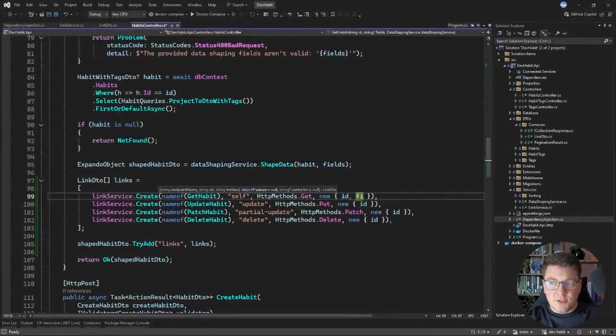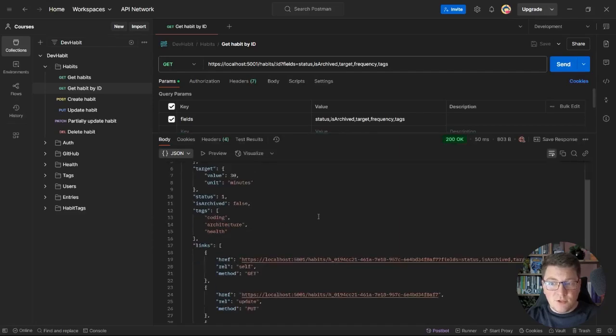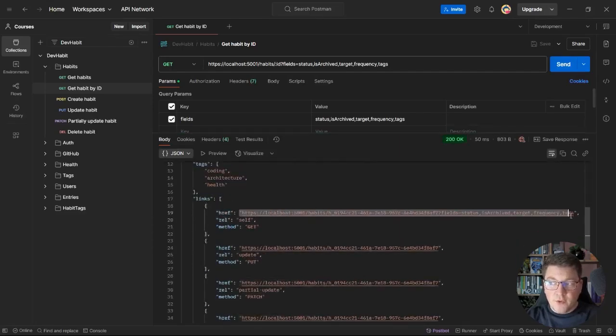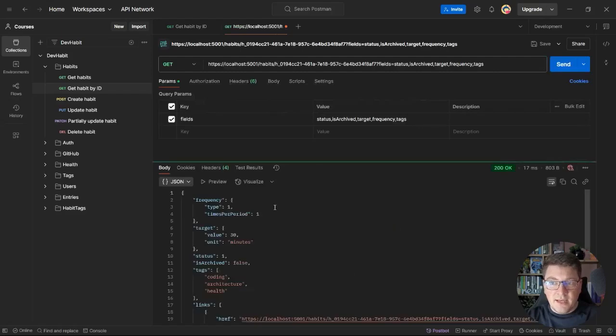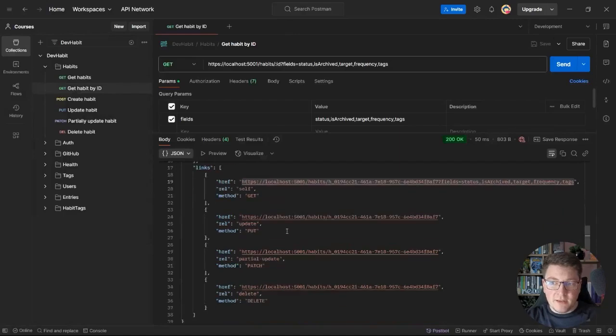Luckily, the fix for this is very simple. You just include the fields in the route values that you provide to the create method on our link service. And now if I start the application again and we resend our request, you'll see that we're getting back a response with the correct hypermedia link that also includes our data shaping parameters. So now I can take this URL and send a request, and I will get back the same value. Now, in case of the other hypermedia links, for updating, partially updating, or deleting a habit, we don't need to provide the data shaping parameters as they aren't part of the respective URI.